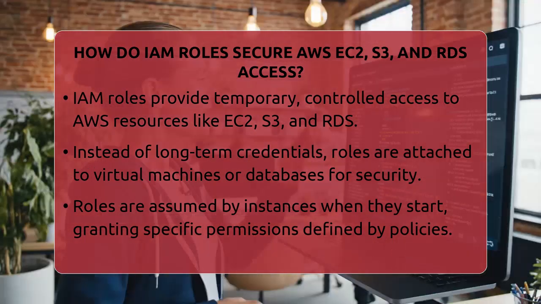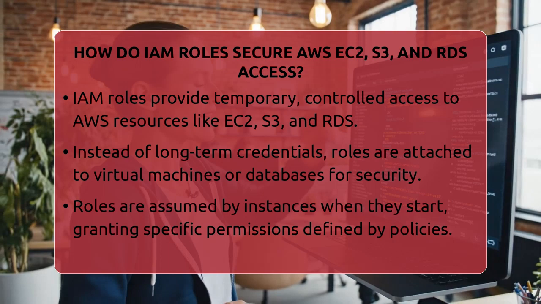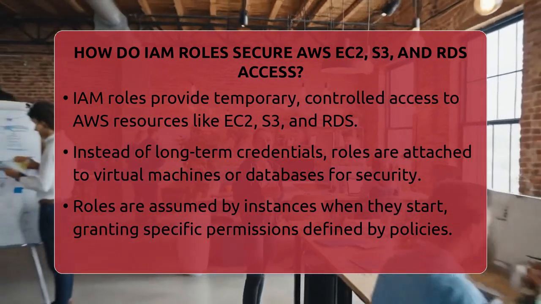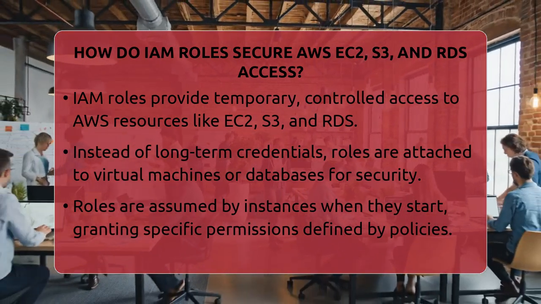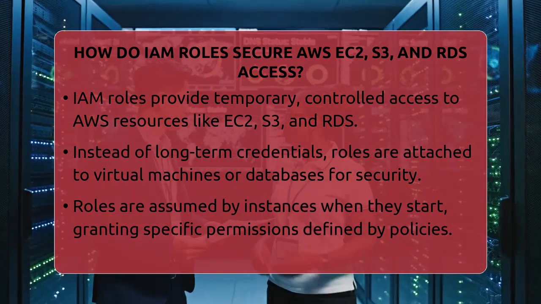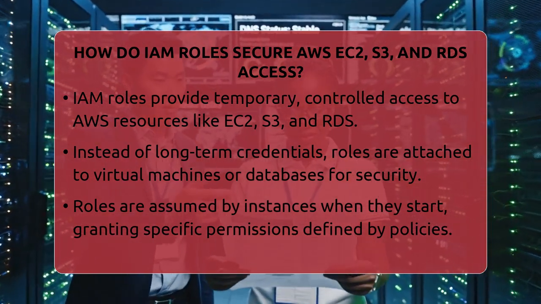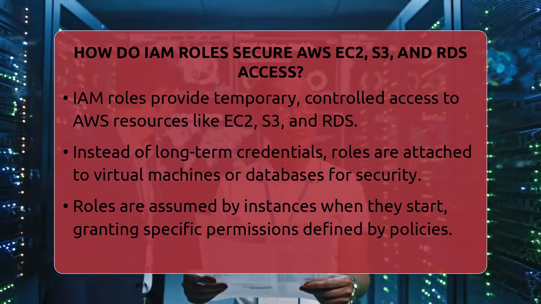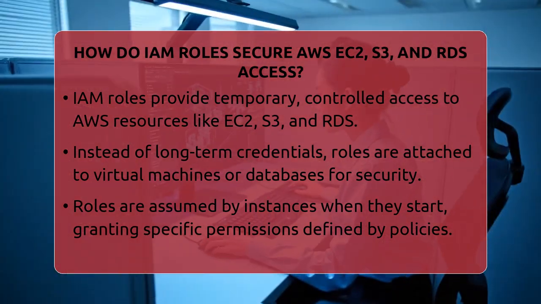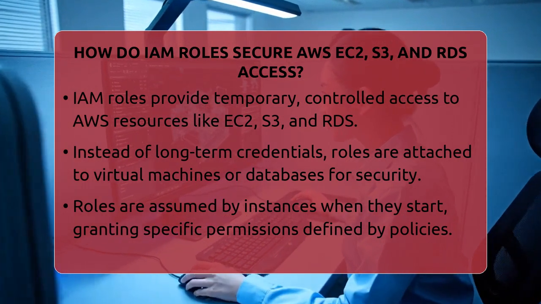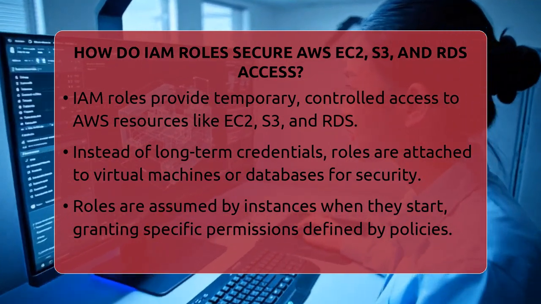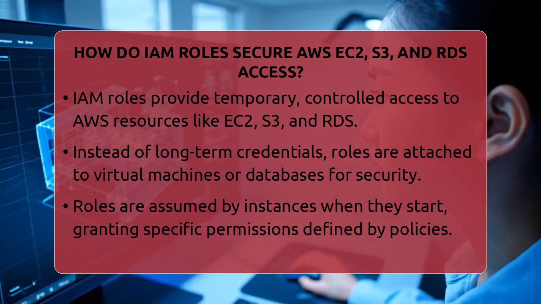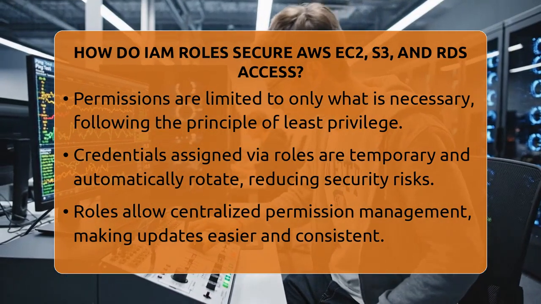Instead of sharing long-term passwords or access keys, you attach these roles to your virtual machines or databases. When an EC2 instance starts, it can assume a role that grants it permission to do specific tasks, like reading data from a storage bucket or connecting to a database. These permissions are defined by policies attached to the role, which specify exactly what actions are allowed.